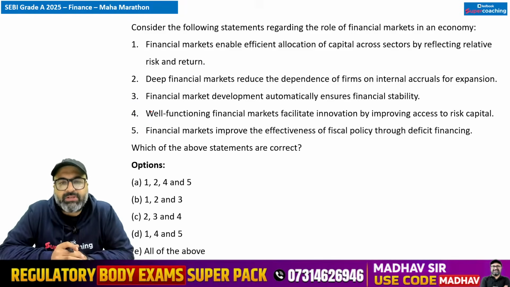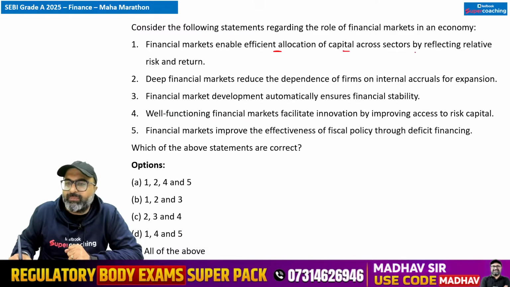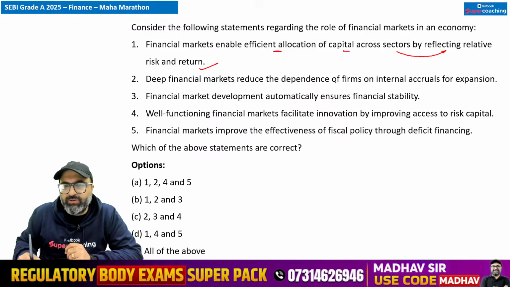The first question says, consider the following statements regarding the role of financial market in an economy. Financial market enables efficient allocation of capital across sectors by reflecting relative risk and return. Second, deep financial market reduce the dependence of firms on internal accruals for expansion.